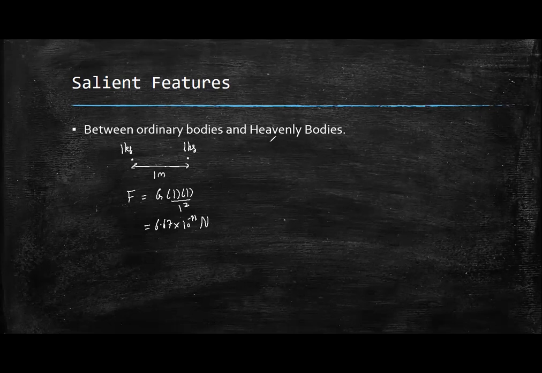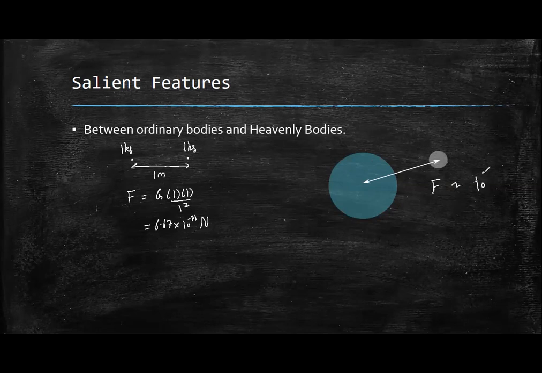Yeah. So between ordinary bodies, this gravitational force is very small. But if you compare between heavenly bodies, like the Earth and the Moon, suppose we have the Earth like this, and we have the Moon also. So there is the distance between the Moon and the Earth center. If you see the gravitational force between Moon and Earth, this is very big. This is almost in the range of 10 raised to 20 newtons.